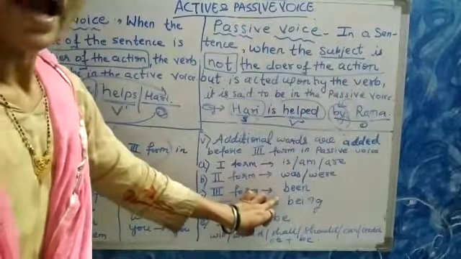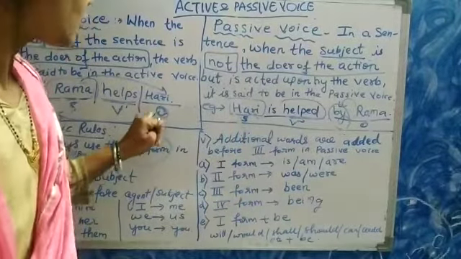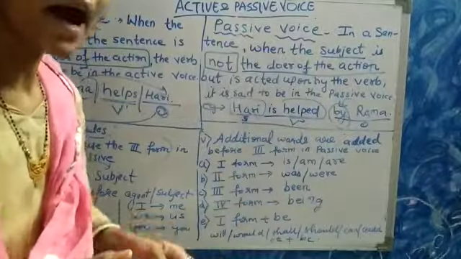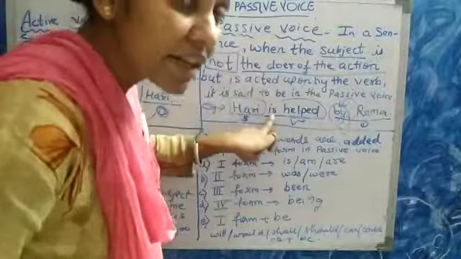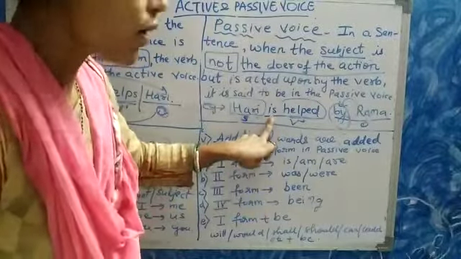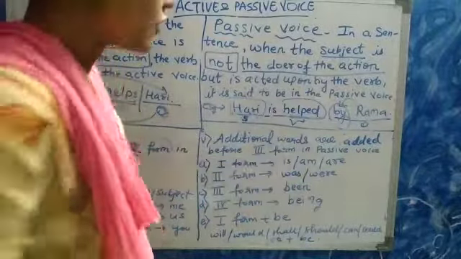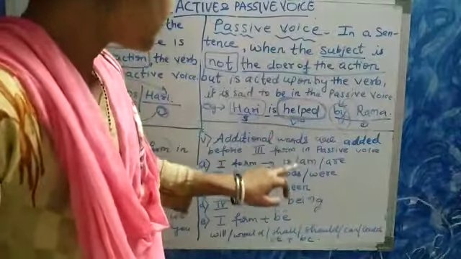They are not mentioned in the active voice. So when changing from active to passive voice, we have to add some additional word before the third form of the verb.